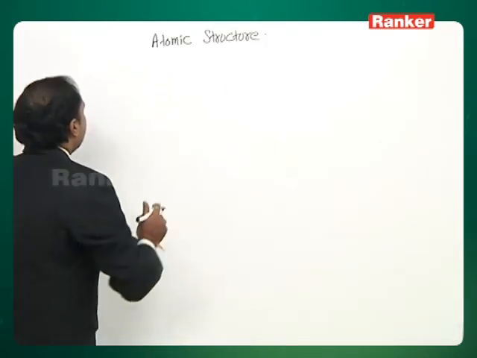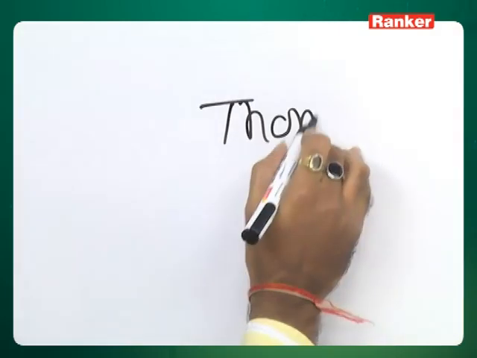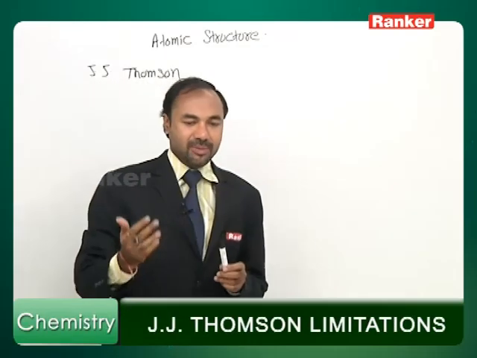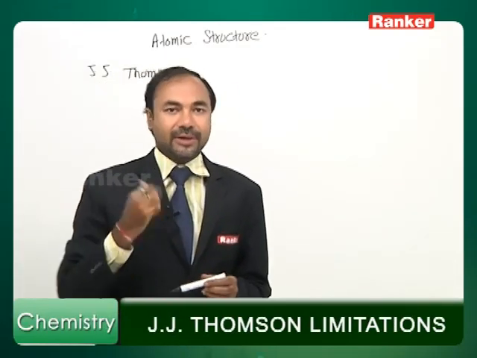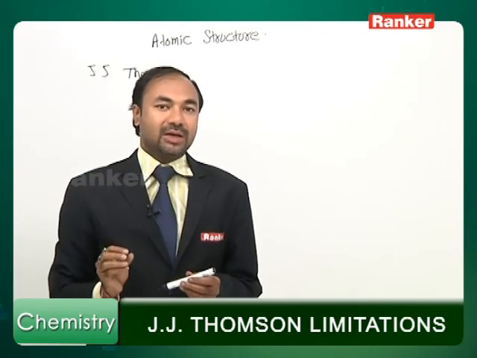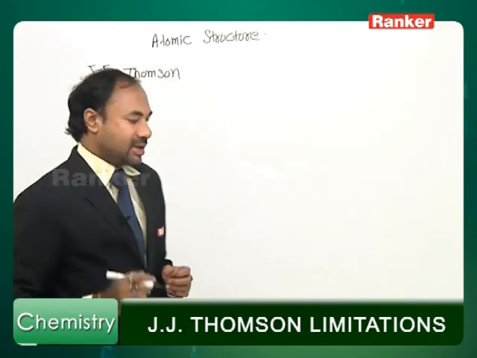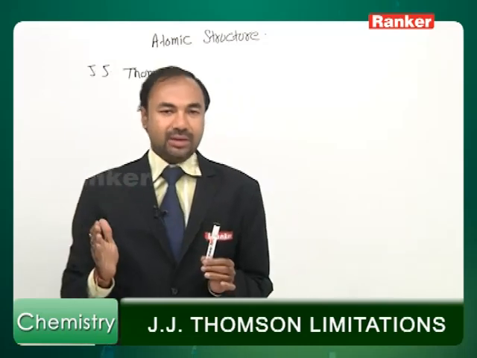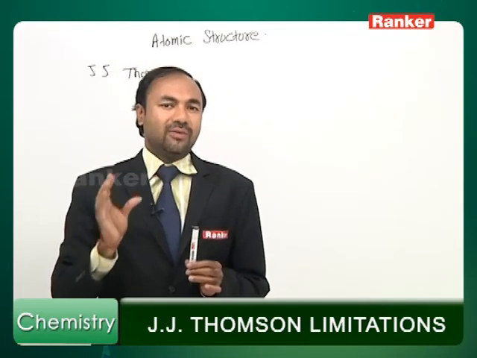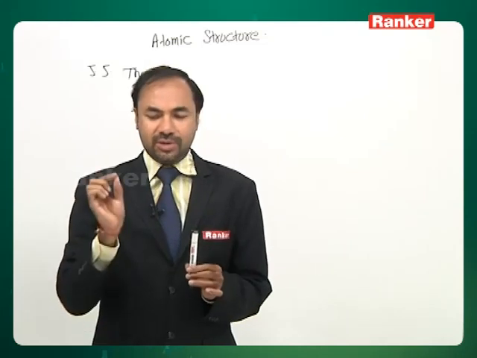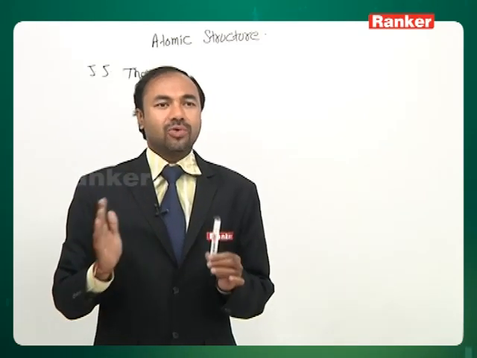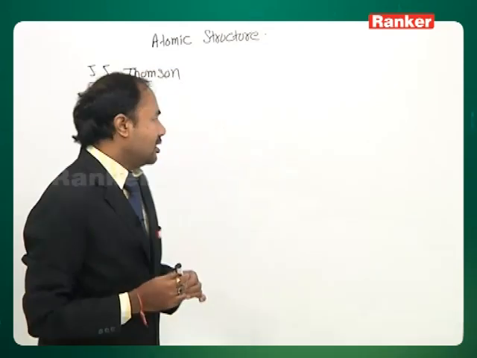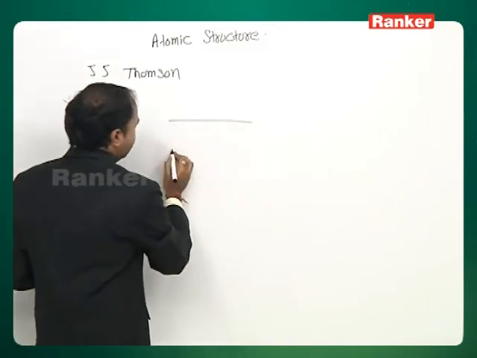Now, one experiment was done by J. J. Thomson, a cathode ray experiment, which led to the discovery of the electron. Electron was the first subatomic particle to be discovered by the cathode ray experiment. In this experiment, they took a tube and kept a highly evacuated gas in it, not completely evacuated, because if you evacuate it completely, nothing is going to happen. So a very minute amount of gas was filled in the tube, and then at very high potential, discharging was done.